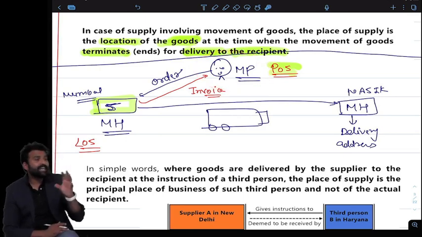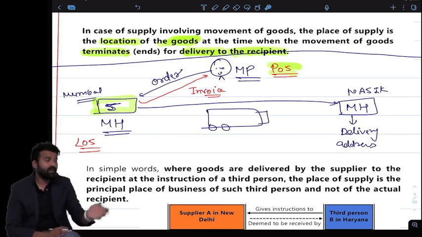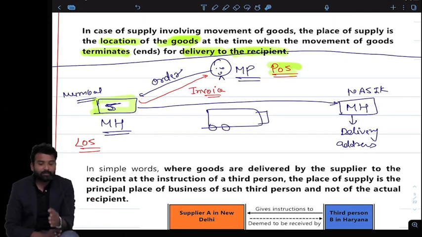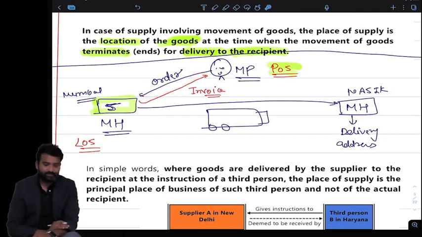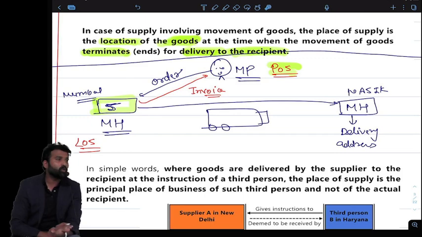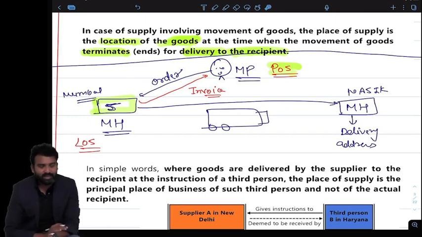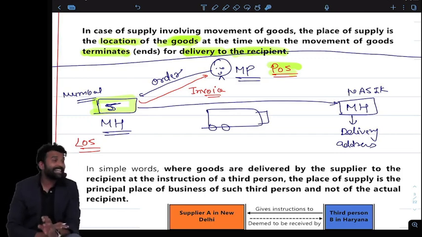So the credit chain will break. So to pass on the credit from the Maharashtra person to the MP person, IGST is required, and that will be possible only when the bill contains IGST. That's why it will be treated as an interstate transaction, not an intrastate transaction.